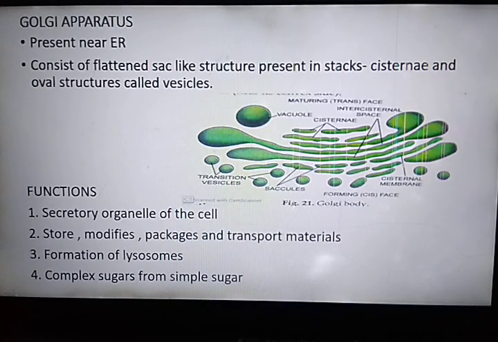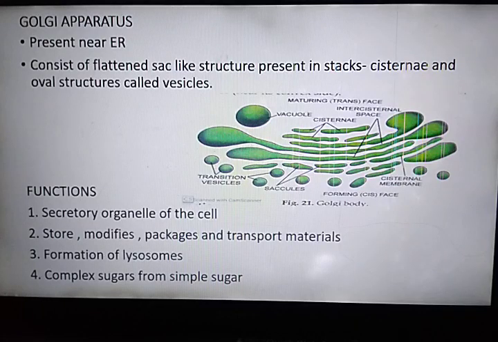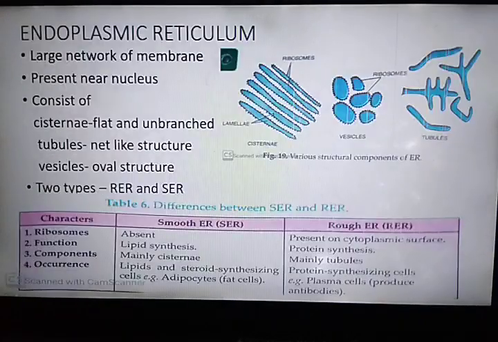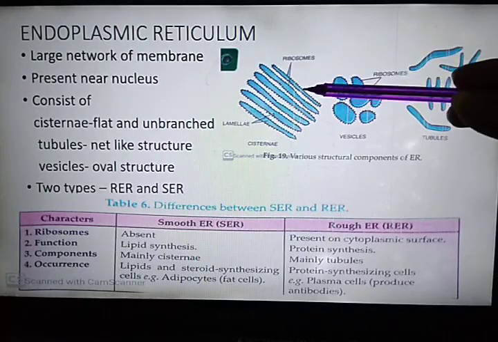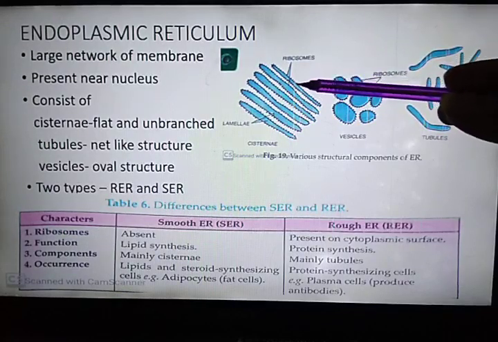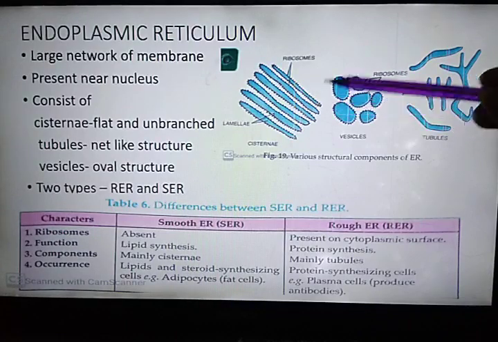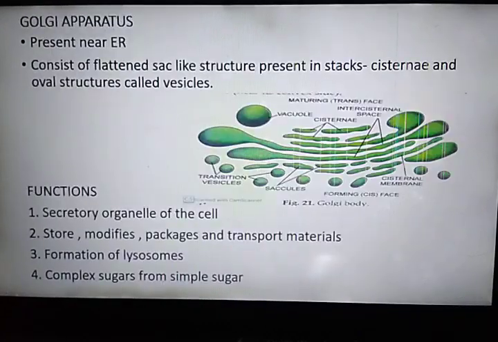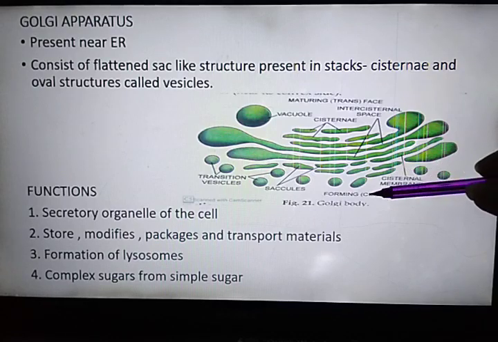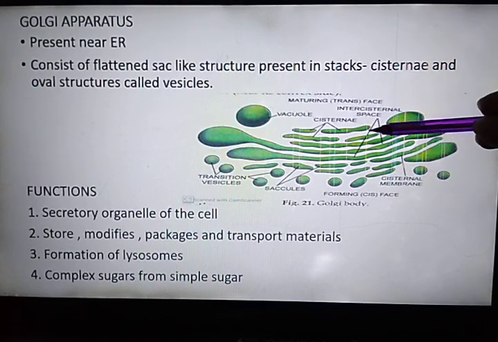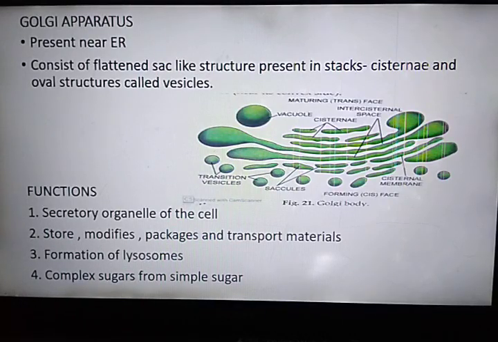Now, what is the difference between the cisternae of endoplasmic reticulum and cisternae of Golgi body? Can you notice something? Look here and in this diagram. Yes, in the cisternae of endoplasmic reticulum, ribosomes are present on their outer surface. But in case of Golgi body, cisternae, they do not have ribosomes on their outer surface.